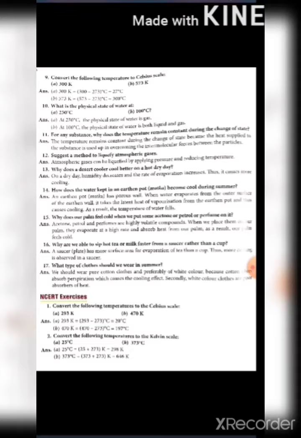Then next one is what is the physical state of water at 250 degrees Celsius. As the boiling point of water is 100 degrees Celsius, so at 250 degrees Celsius it will be in gaseous state. Then 100 degrees Celsius is the second part. So at 100 degrees Celsius the physical state of water will be liquid as well as gas, because at 100 degrees Celsius it starts changing into vapors. So it will be in vapor form and also in boiling water form.